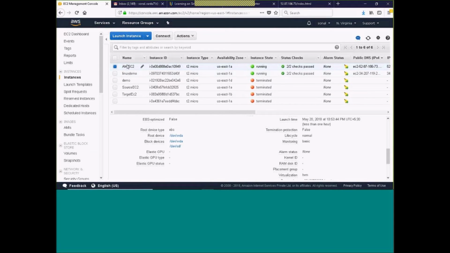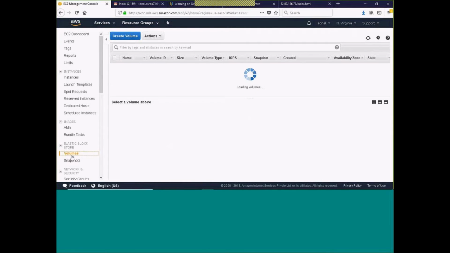Yes, I have attached a volume to a Linux instance. I will just do one thing, since there was a question. I will detach this volume, but